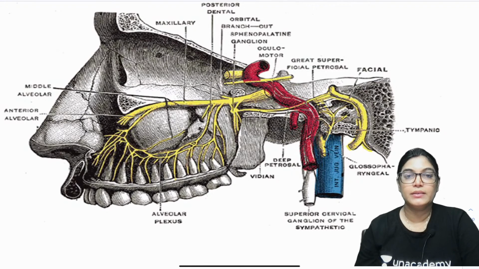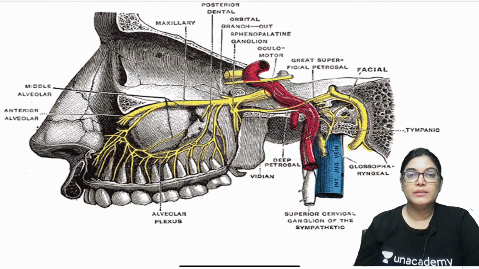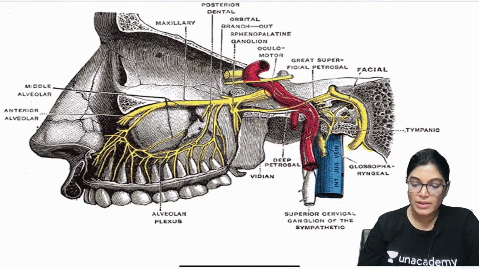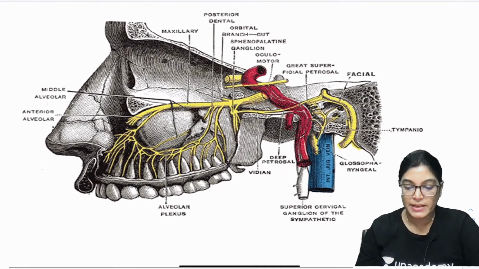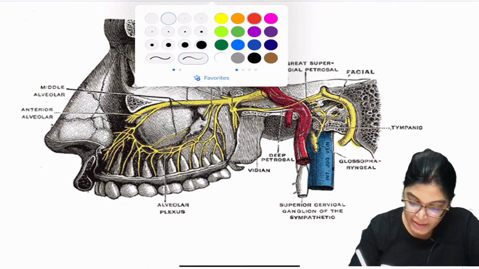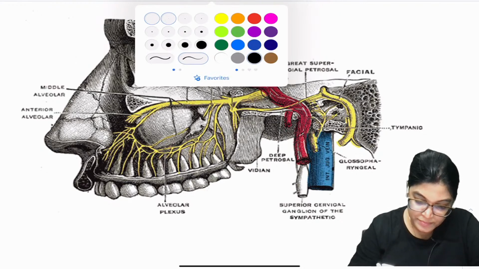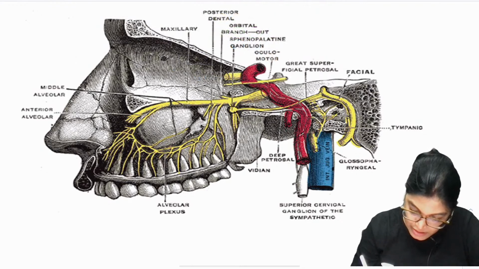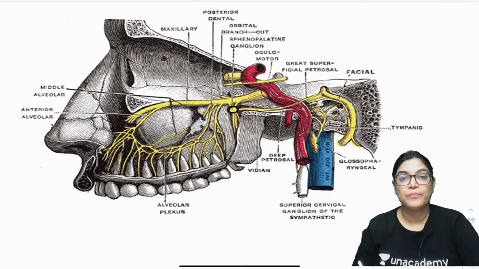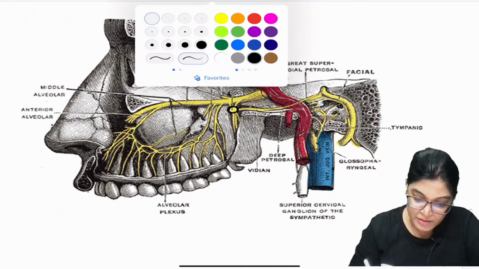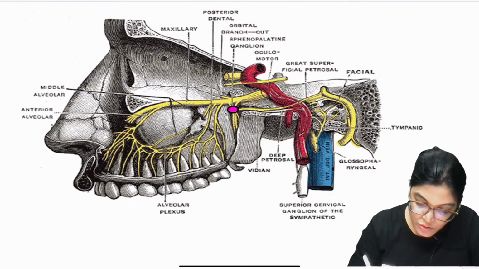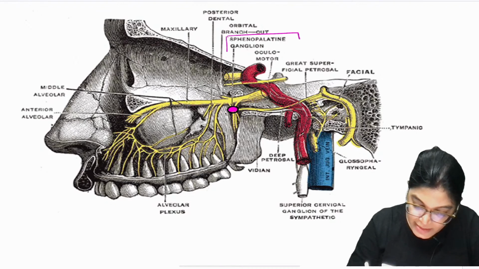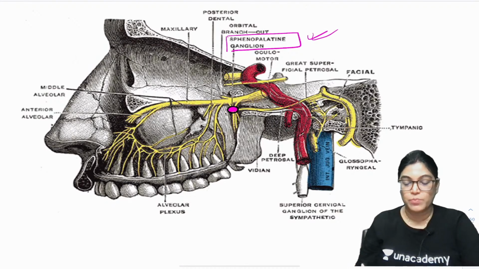The other name of the pterygopalatine ganglion is the sphenopalatine ganglion. Let me use pink color so you can understand. So this is the sphenopalatine ganglion, which is also called the pterygopalatine ganglion.